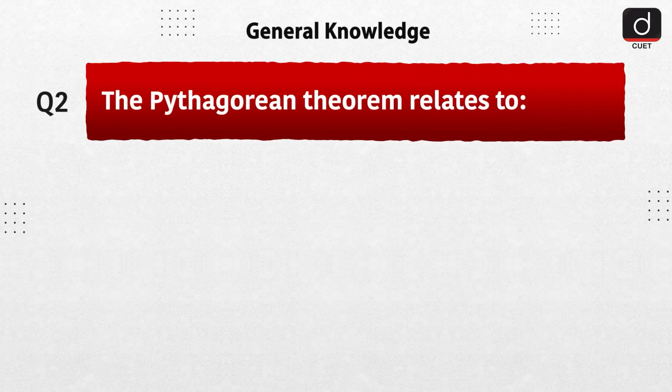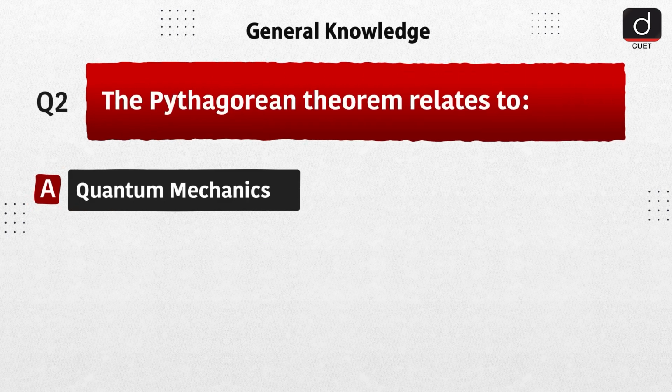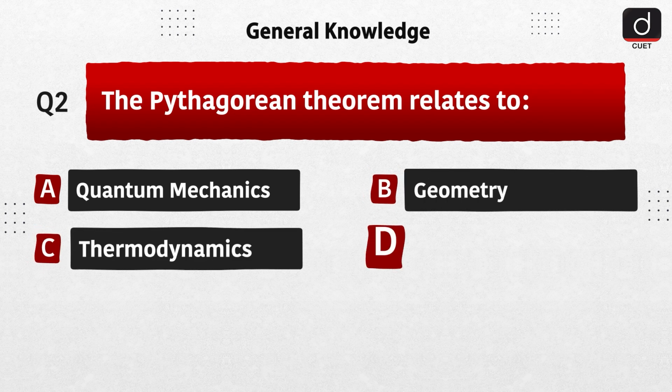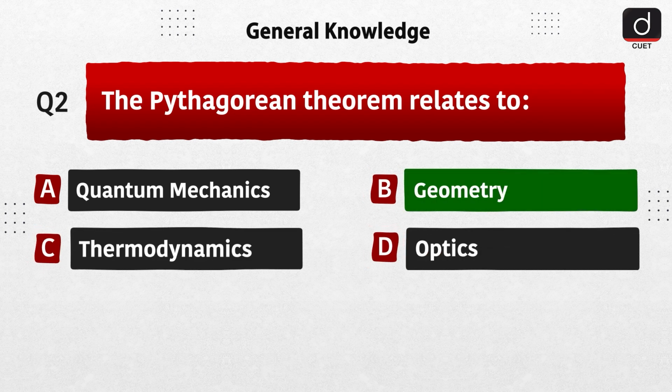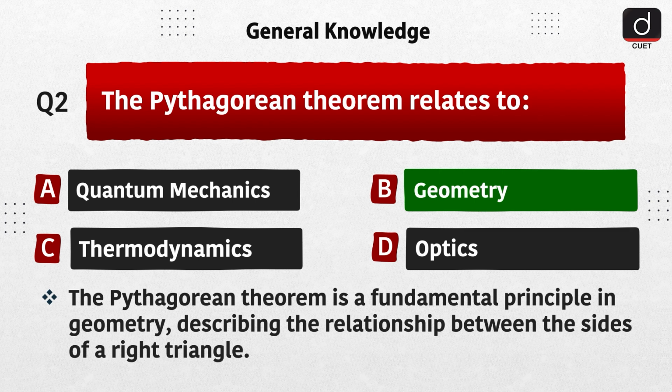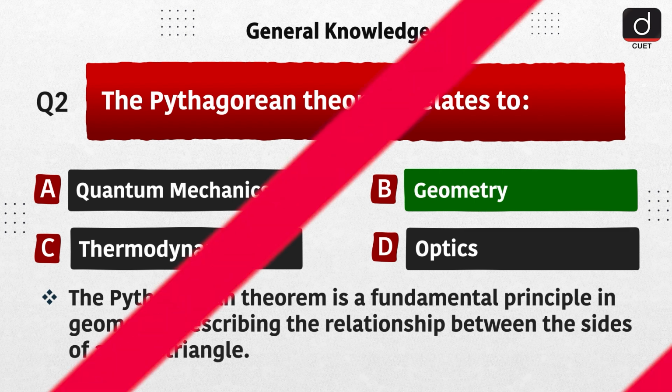Next question is, the Pythagorean Theorem relates to option A, quantum mechanics, option B, geometry, option C, thermodynamics, option D, optics. The correct answer is option B, geometry. The Pythagorean Theorem is a fundamental principle in geometry, describing the relationship between the sides of a right triangle.